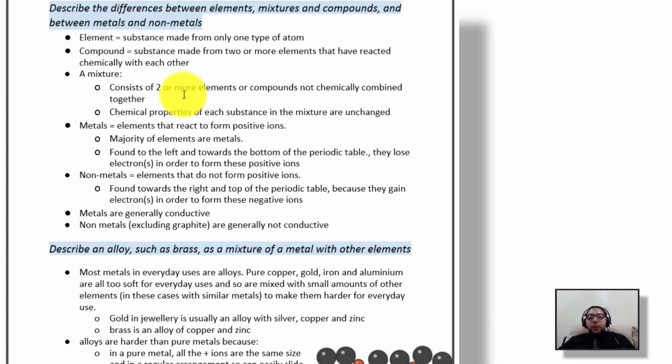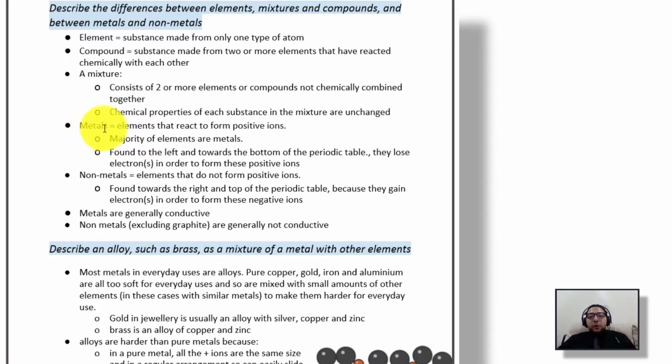So the difference between a mixture and a compound is the chemical bonding. In a mixture we have no chemical bonding, while in a compound we have chemical bonding. Okay, so let's double check another difference between elements.